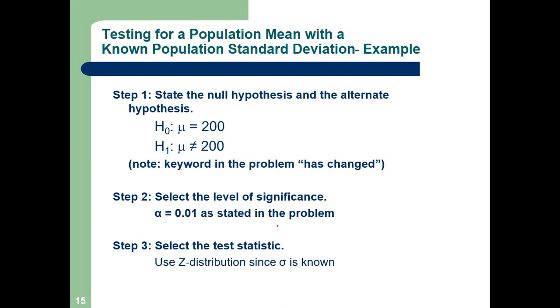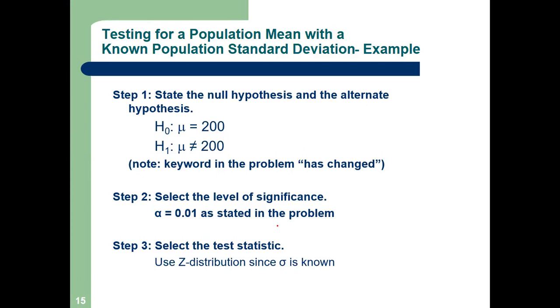We are halfway in the problem. First we have step 1, state the null and alternate hypothesis. Our null hypothesis is mean is equal to 200, which is what the vice president wants to check. Is the mean production 200? Hypothesized mean is 200. Is my production 200 or not 200?